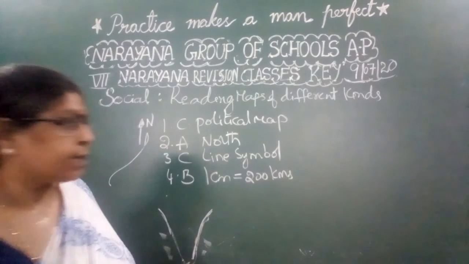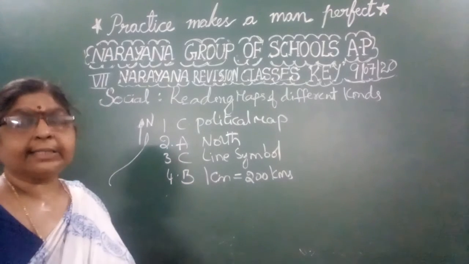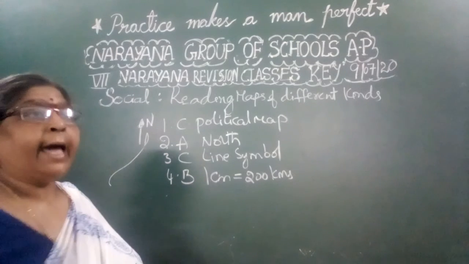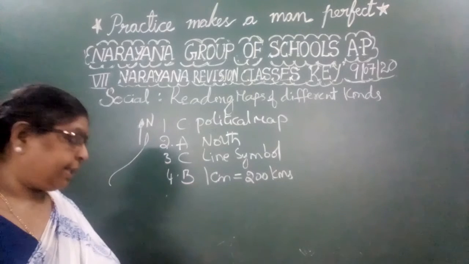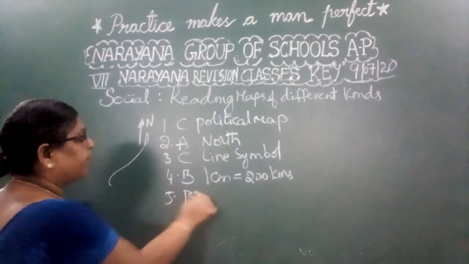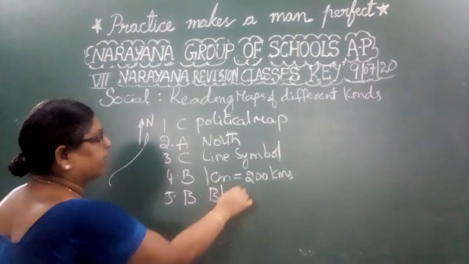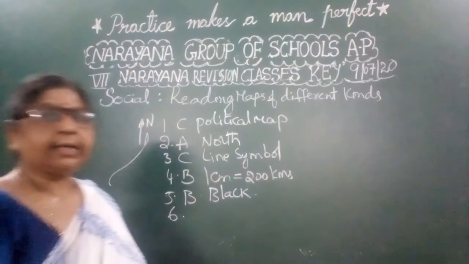External boundaries are shown with which color in the given map? The color is B, black. Black color is used to represent the external boundaries.